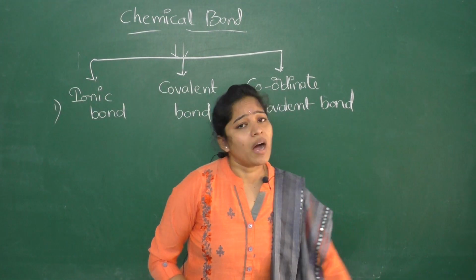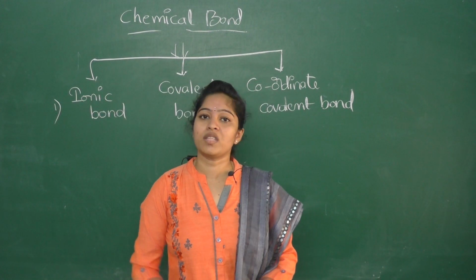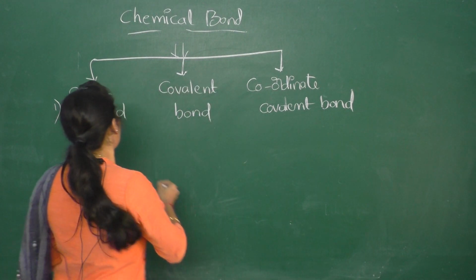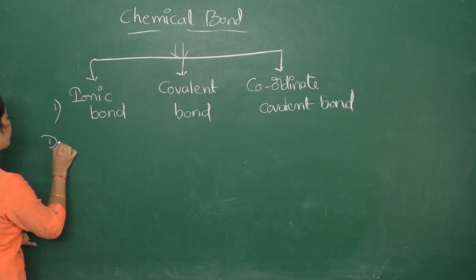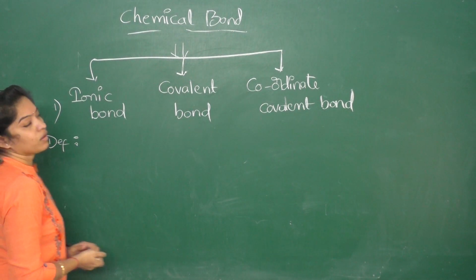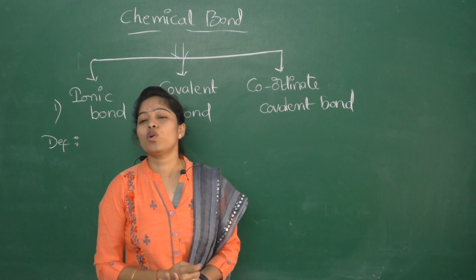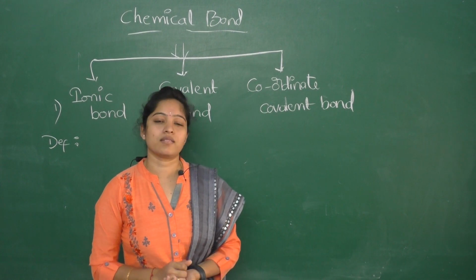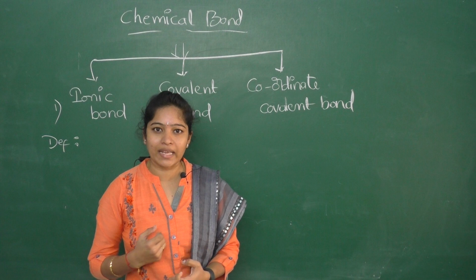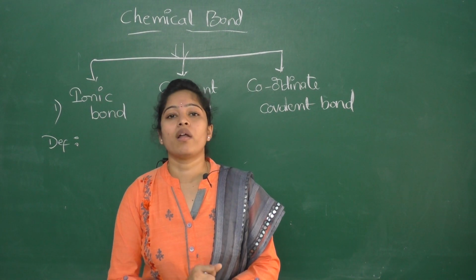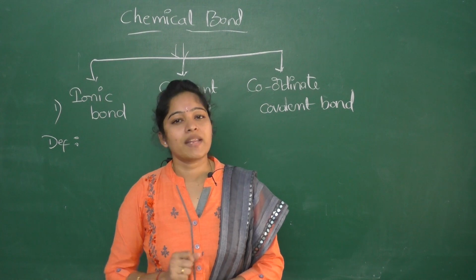So what is ionic bond? This is also a type of chemical bond. The definition of ionic bond is the electrostatic attraction between two oppositely charged ions. The electrostatic attraction between two oppositely charged ions is called ionic bond. For example,